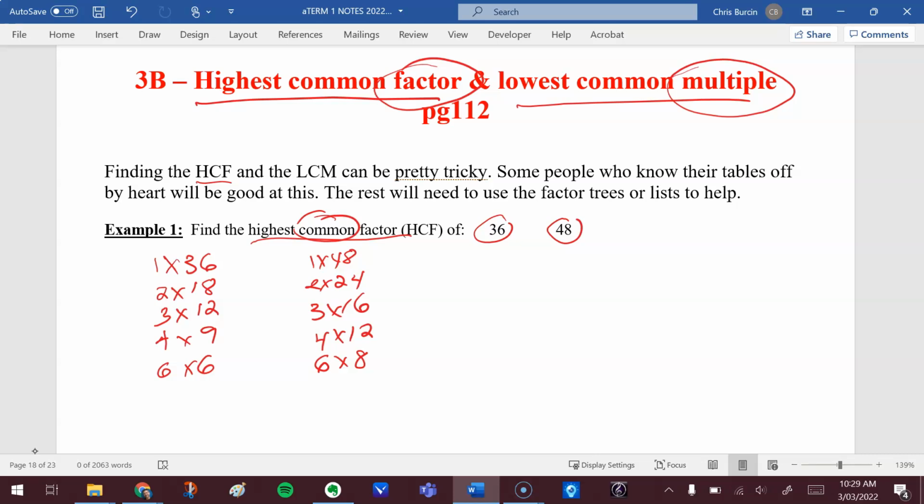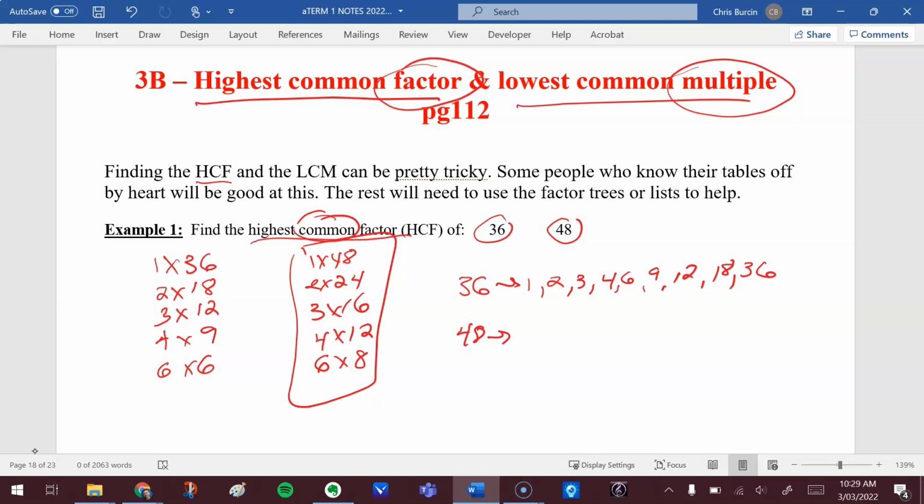So if we look at the factors of 36, we've got in ascending order 1, 2, 3, 4, 6, 9, 12, 18, 36, and then we have 48, and I'm just listing all of these, but instead of doing it in the order that I figured them out, which is the easiest way I can do it, I'm going to put them in ascending order, and then we can really compare apples to apples, which is what we want. What comes after that? 6. Oh, sorry, I was singing 8, 12, 16, 24, 48 now.